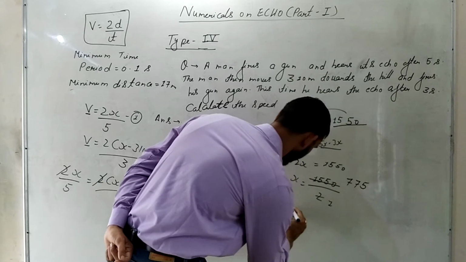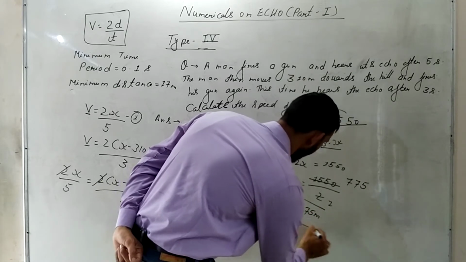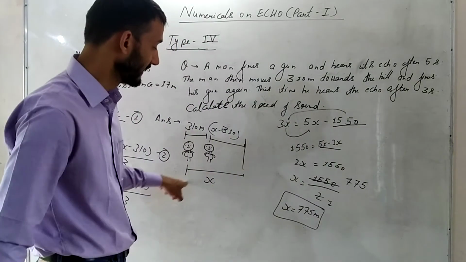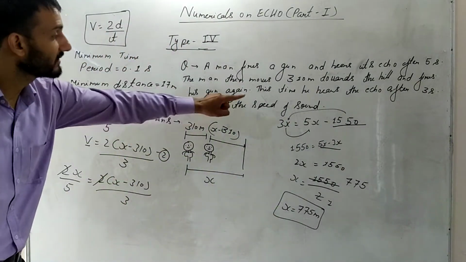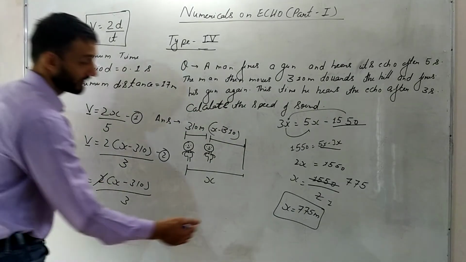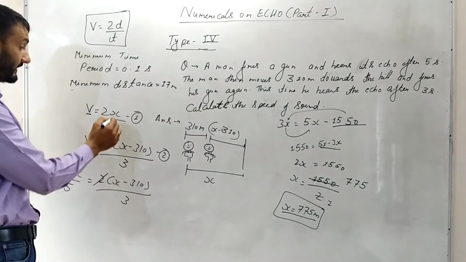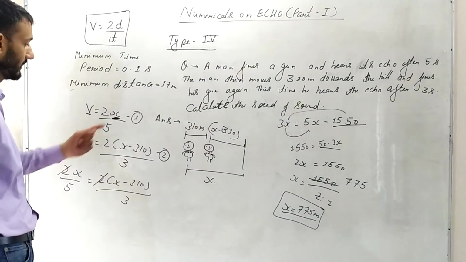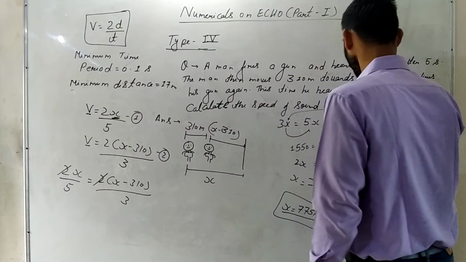So x is equal to 775. Now you have calculated the original distance between the man and the hill. Now you have to calculate the speed of sound. You can use this value in any one of the equations. I feel this is much easier to put the values and solve, so you can put it in equation one.